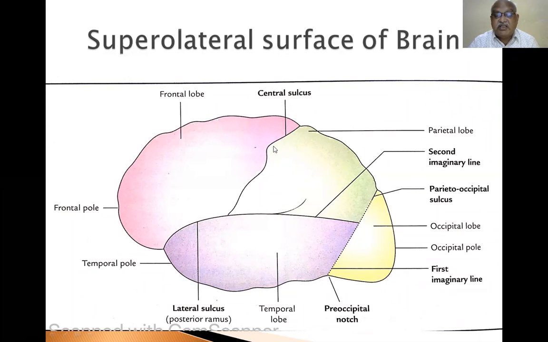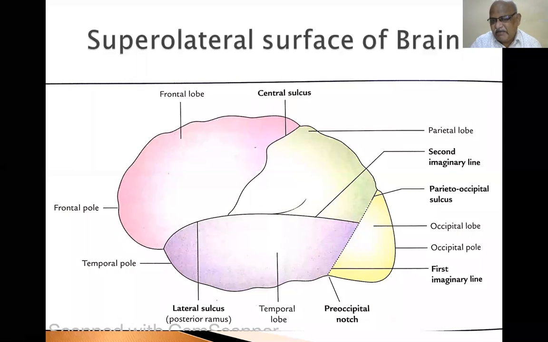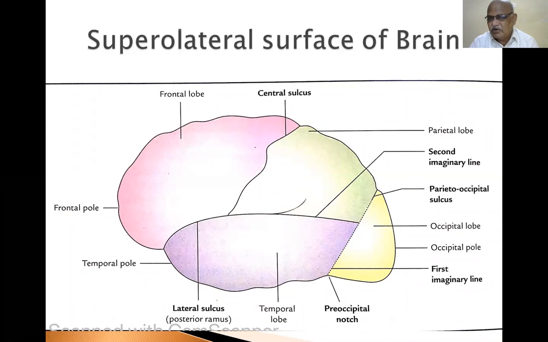Central sulcus is 1 centimeter behind the midway between the frontal pole and the occipital pole. So you must know the important sulci and important gyri in functional areas. That is important.